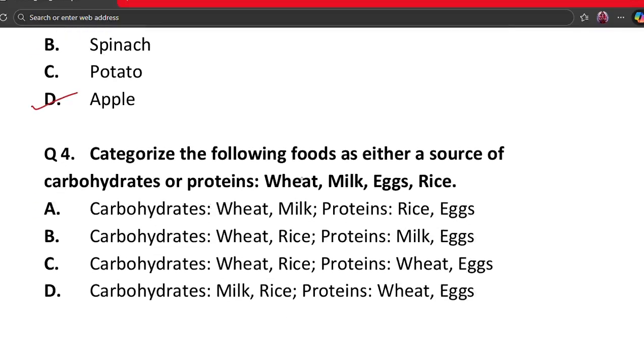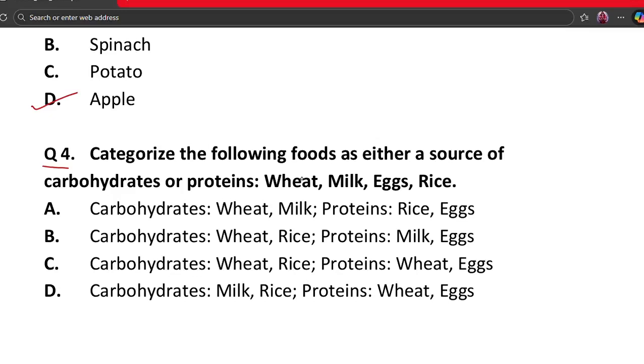Our next question is question number 4. Categorize the following foods as either a source of carbohydrates or proteins. Wheat, milk, eggs, rice. A. Carbohydrates are wheat and milk, proteins are rice and eggs. B. Carbohydrates are wheat and rice, proteins are milk and eggs. C says carbohydrates are wheat and rice and proteins are wheat and eggs. D says carbohydrates are milk and rice and proteins are wheat and eggs.